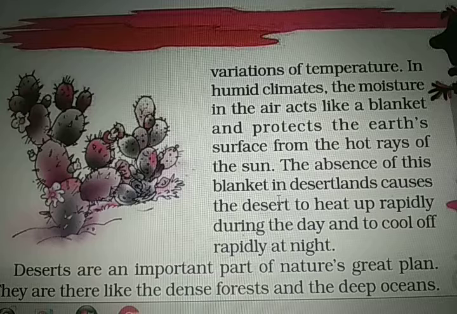So the absence of this blanket in desert lands causes the desert to heat up. Due to the absence of such a blanket, the deserts get too hot very fast, rapidly during the day. During the day they get too hot and they cool off rapidly in the night. In the night they get cooled, and during the day they are too hot.